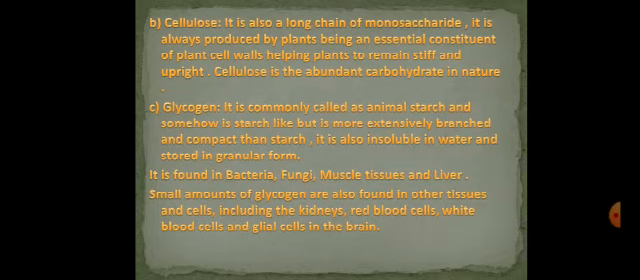It is stored in muscles and in the liver in human beings and in animals. Therefore, we can call glycogen animal starch. It is found in bacteria, fungi, muscle tissues and liver. A small amount of glycogen is also found in other tissues and cells, including the kidneys, white blood cells, and glial cells in the brain. Glial cells are the glue-functioning cells in the brain.